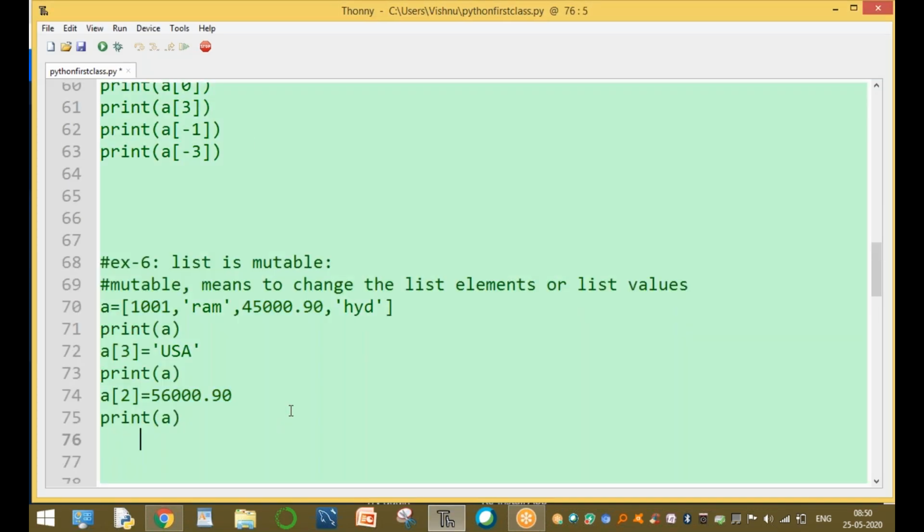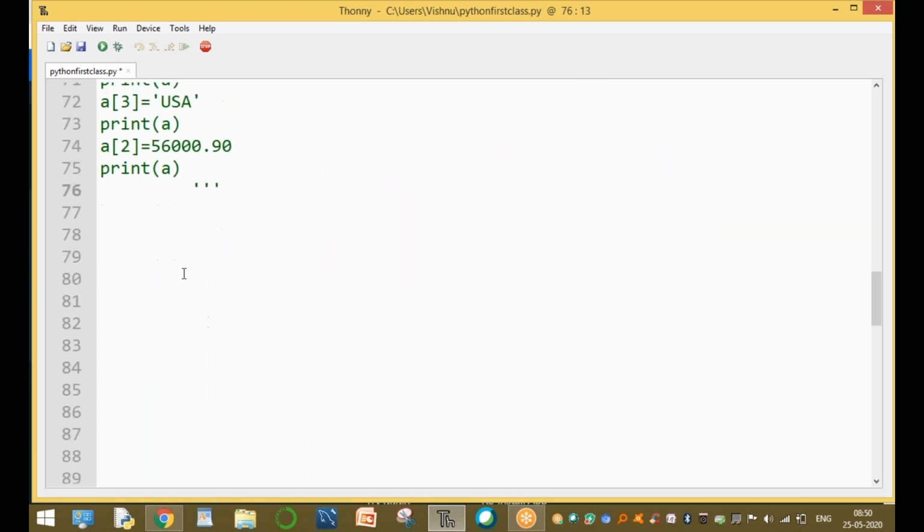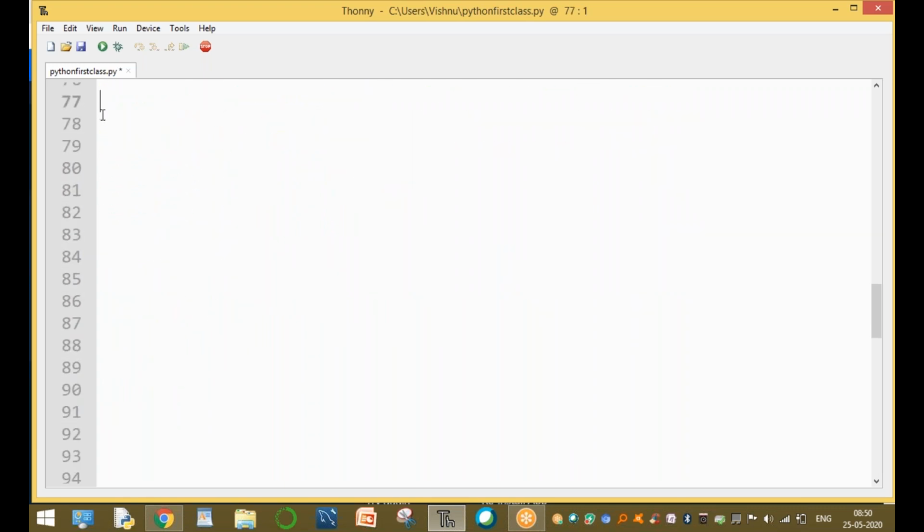And the next one. There are different functions available in Python for lists, and one function is len. I will explain them one by one. Methods in list: the first method is len, the next is max, the next is min, and the sum function. These are the different functions.